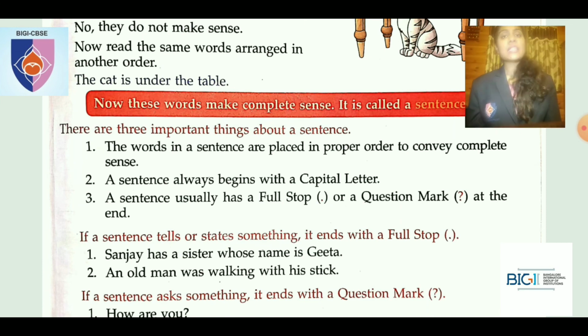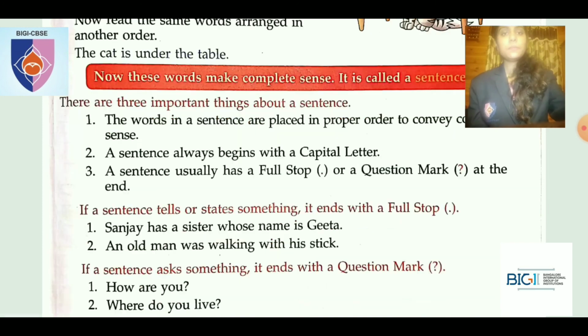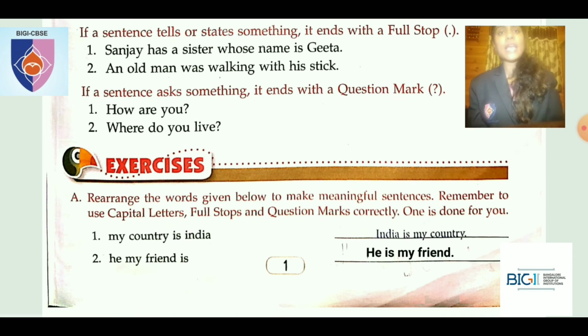And a sentence usually has a full stop, question mark or an exclamation mark. So when you end a sentence, we usually put a full stop. When you complete a sentence, we put a full stop. When you ask a question, we put a question mark. Okay, students, keep these things in your mind while writing the exercise. Okay, let's go to the exercise part.